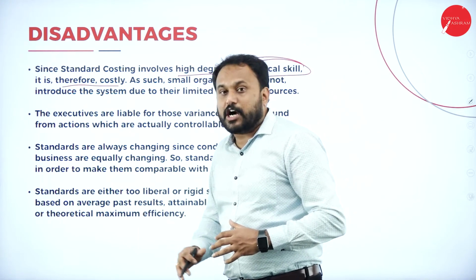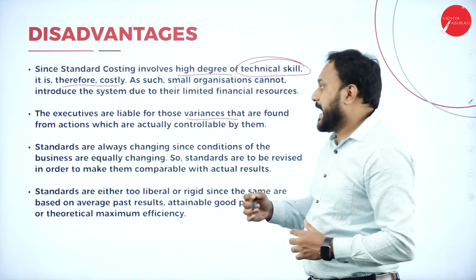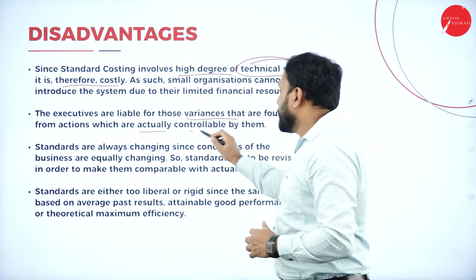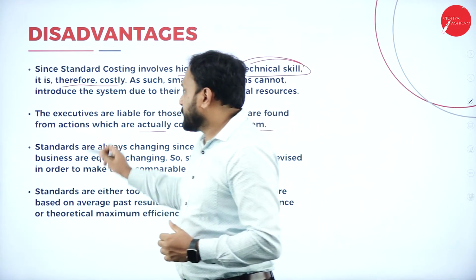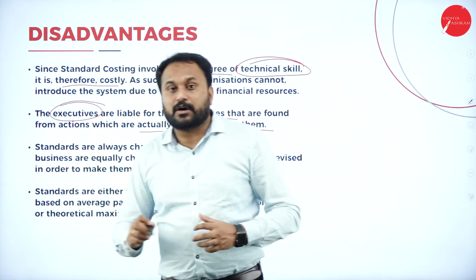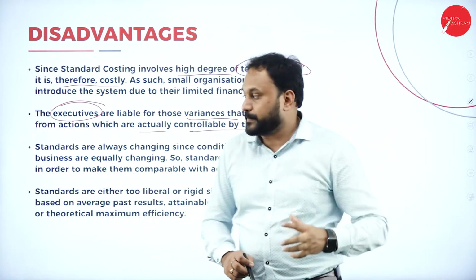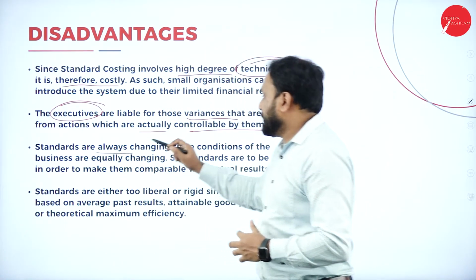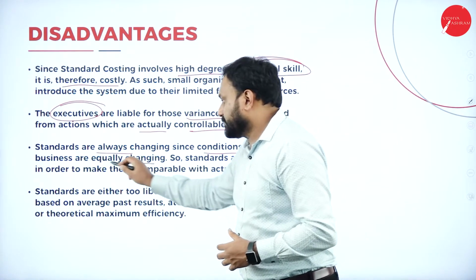The executives are liable for those variances that are found from actions which are actually controllable by them. If the executives don't know how to go with it, the entire show will be a flop. Standards are always changing since conditions of the business are equally changing.